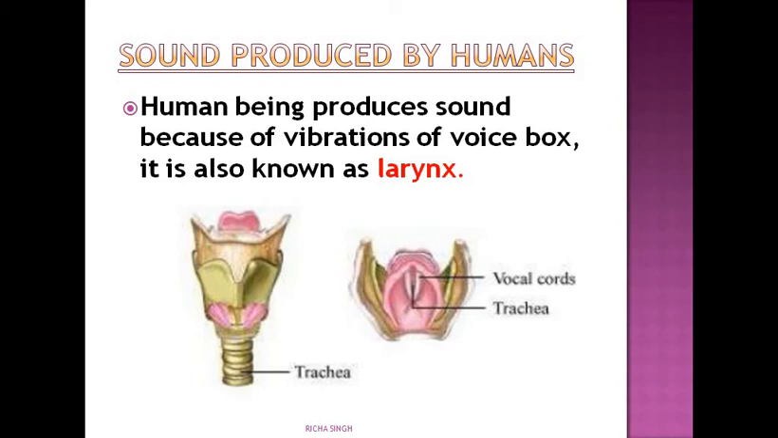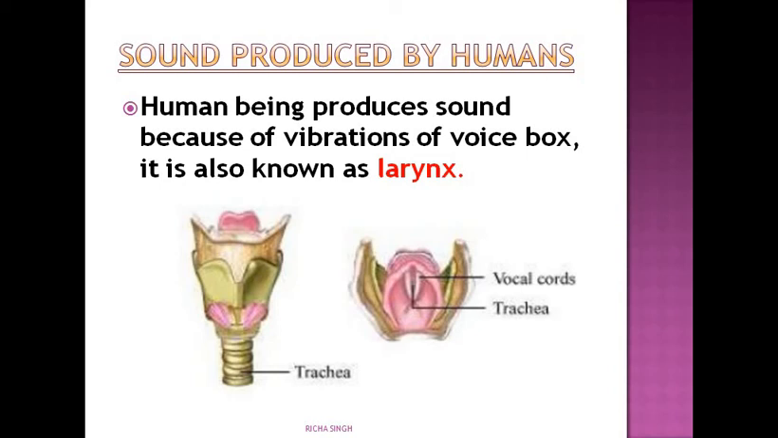Next topic is sound produced by humans. How is sound produced by humans? Human beings produce sound because of vibrations. Where do the vibrations occur? They occur in the voice box. The voice box is also known as the larynx. Where is it situated? It is situated at the upper end of the windpipe or trachea. You can see it in the slide.